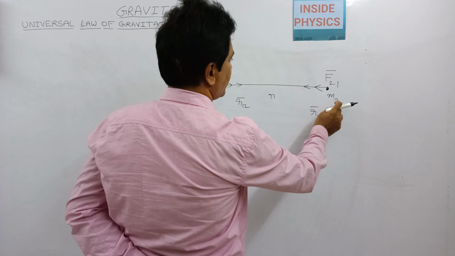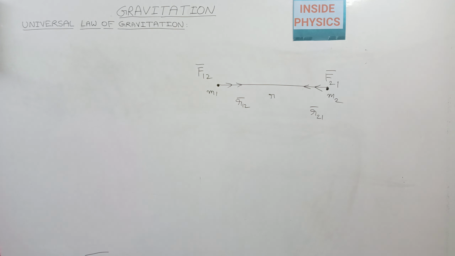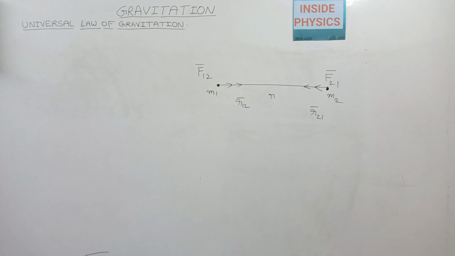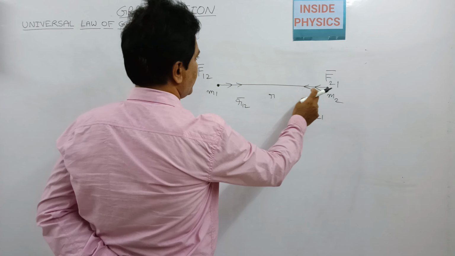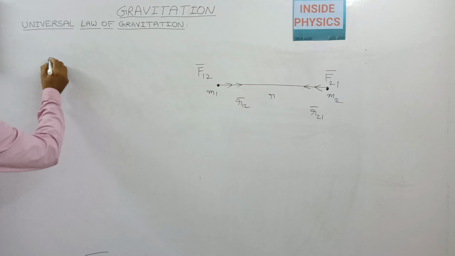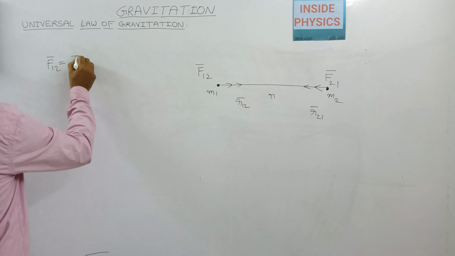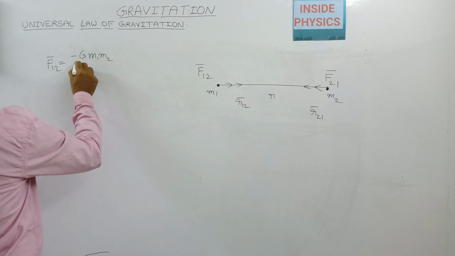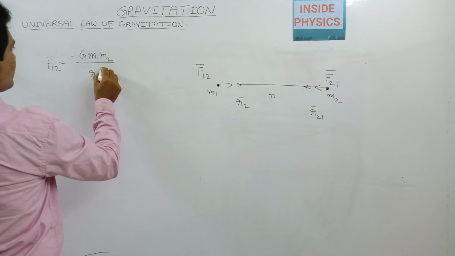For the force acting on mass m2, I'll put the arrow like this. So this is the representation of direction also, because force is a vector. As I already told you, it will act along the line joining the centers of mass of the two particles. Now we'll represent in a mathematical way what the law of gravitation is. See, I'll put a minus sign before this one because this is an attractive force.